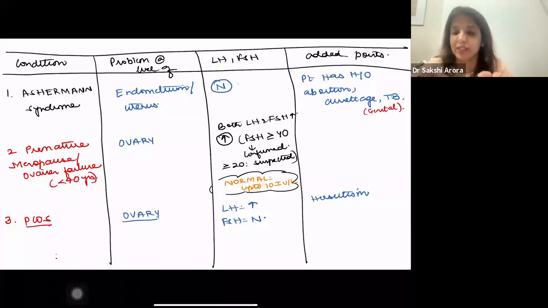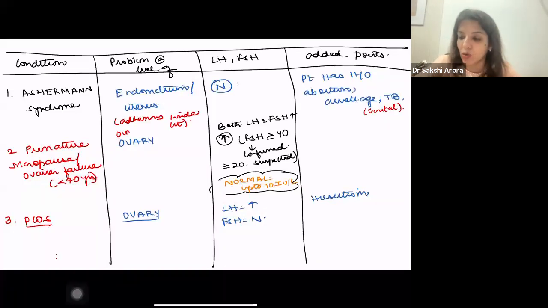Now let me explain to you all the different conditions of secondary amenorrhea, which they may ask, and at what level the problem is, right? So first is Asherman syndrome. Asherman syndrome can lead to secondary amenorrhea. This is a very, very important table. In Asherman syndrome, the problem is at the level of endometrium or uterus. And what is the problem? There are adhesions inside the uterus.